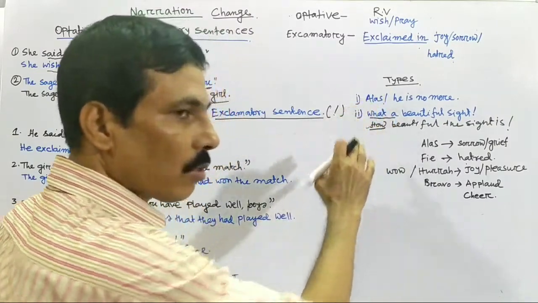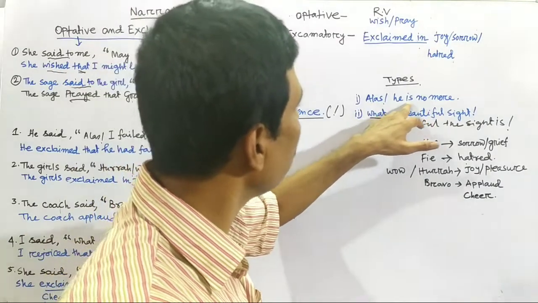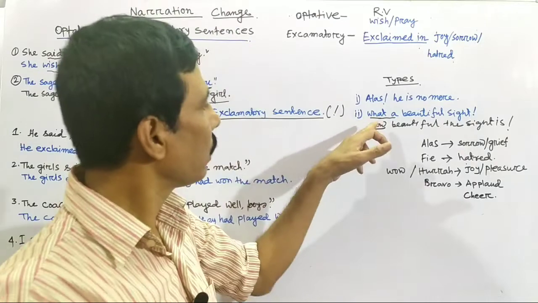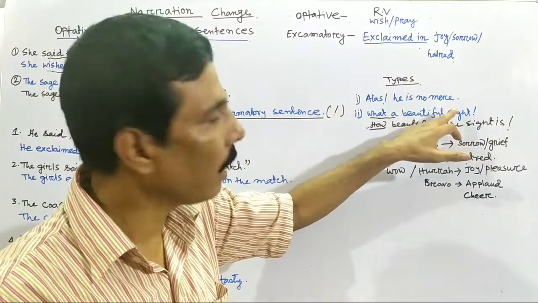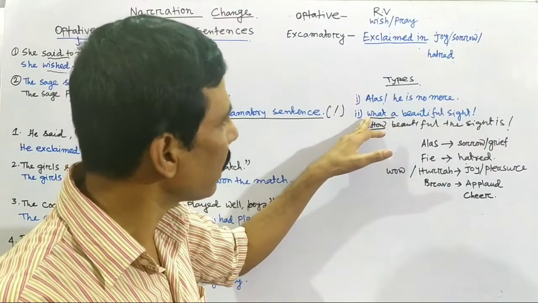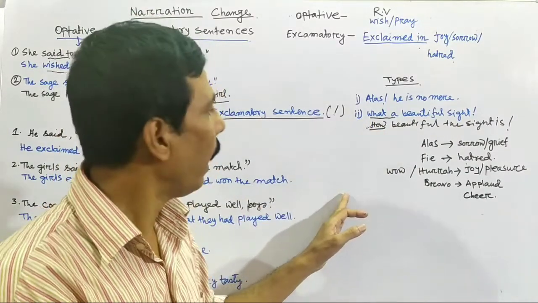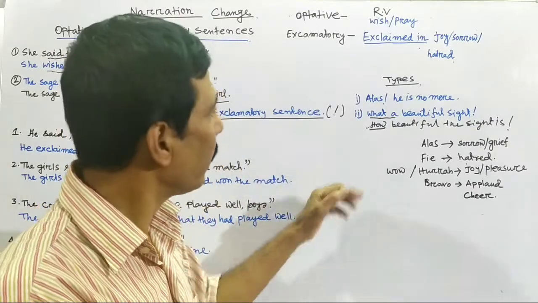It is also very important, because look here: alas, he is no more. He is no more is an assertive form. But in the second type, what a beautiful sight, it is not an assertive form. You have to transform this exclamatory sentence into assertive, then change the direct speech into indirect speech. So let's start.